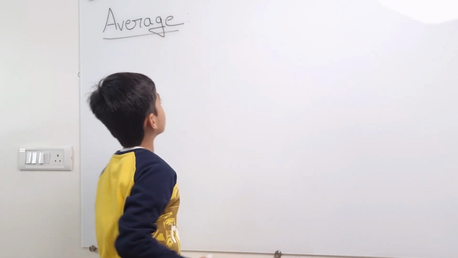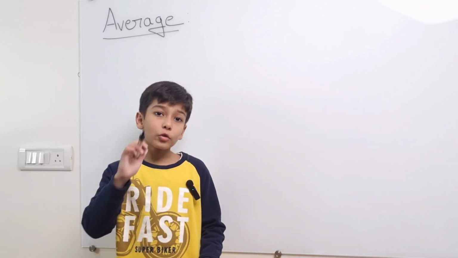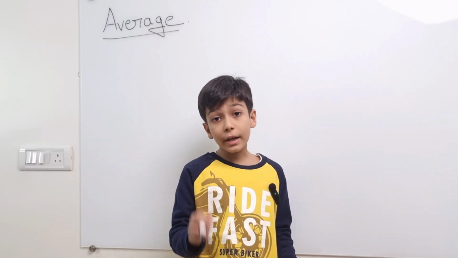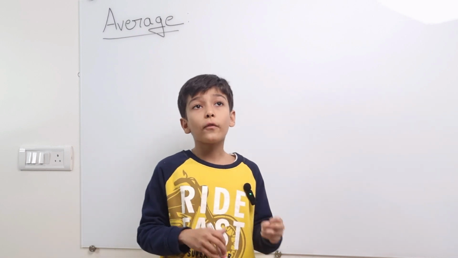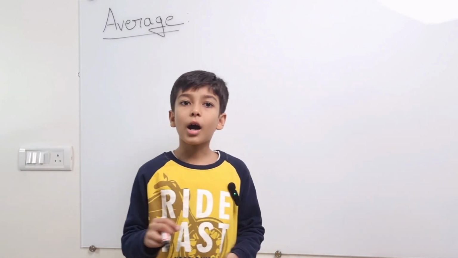What is average? It's very simple. Average means the middle value of a group of numbers. To find average, we do the total of all numbers divided by how many numbers there are.